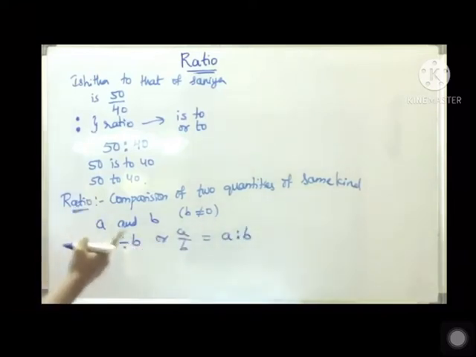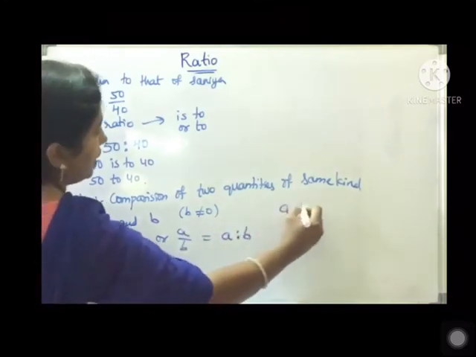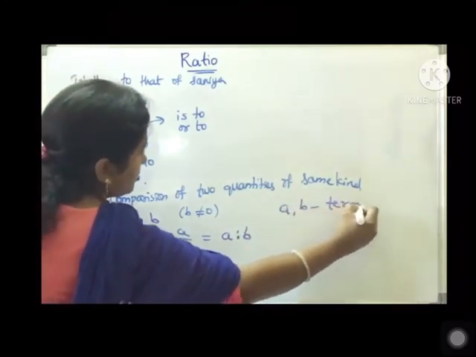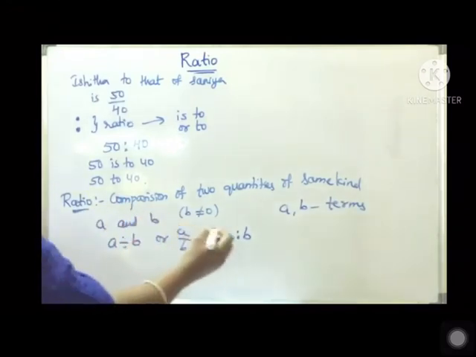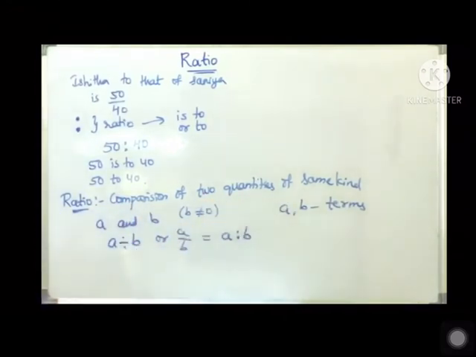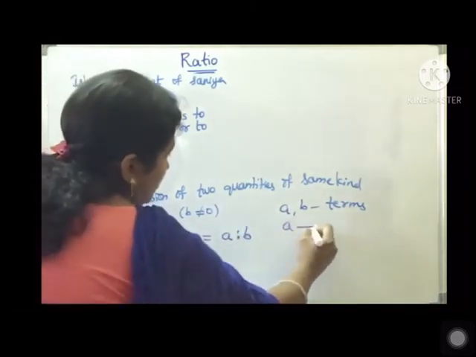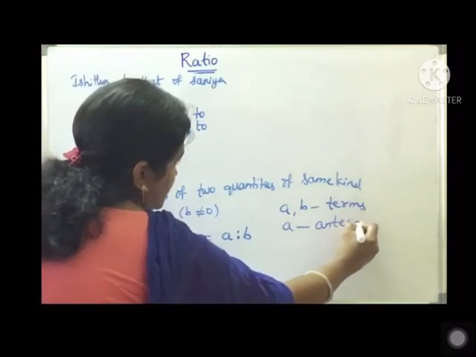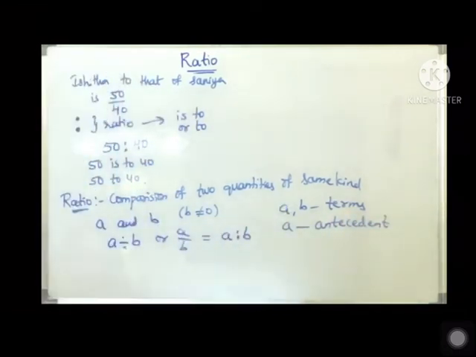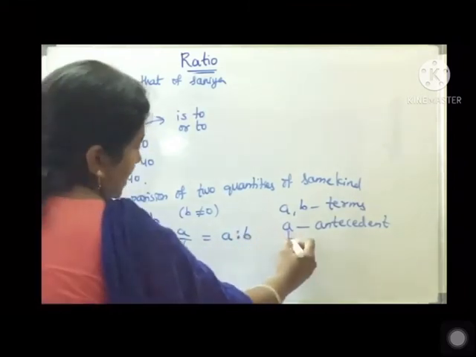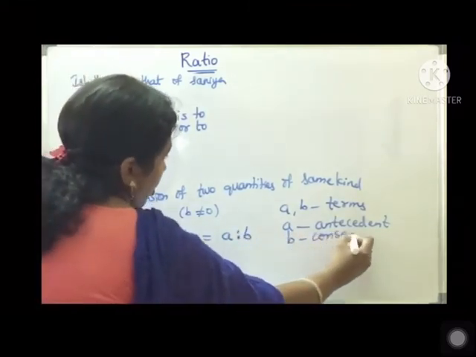So in the ratio A is to B, the quantities A and B are called what? A and B are the terms of the ratio. A is called the first term and B is called the second term. The first term in the ratio is called the antecedent, and the second term is called the consequent.